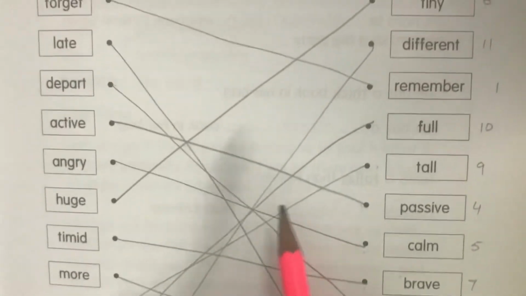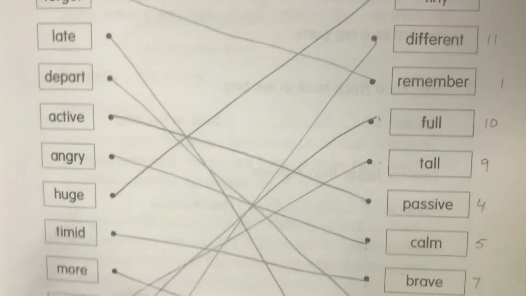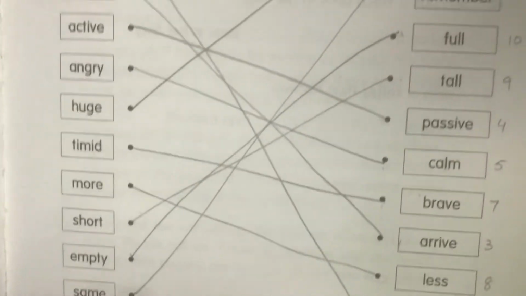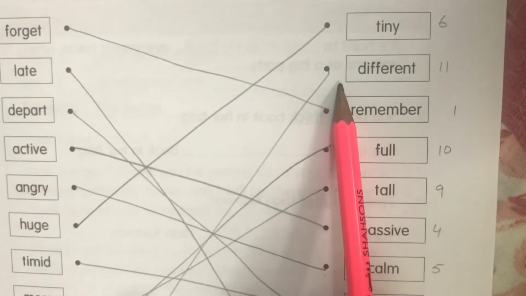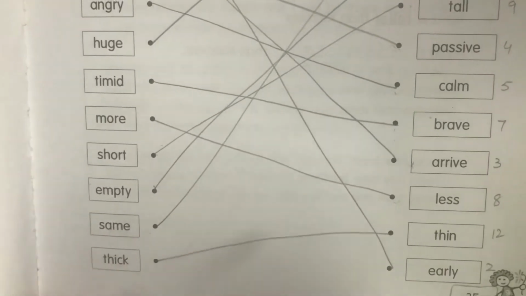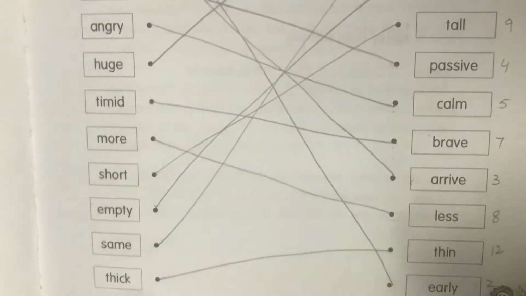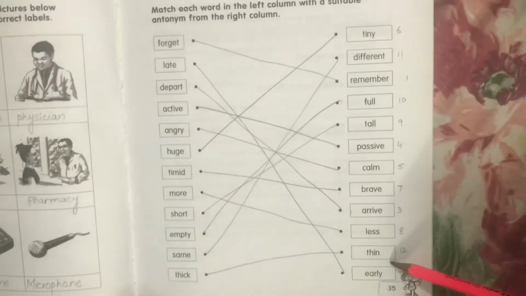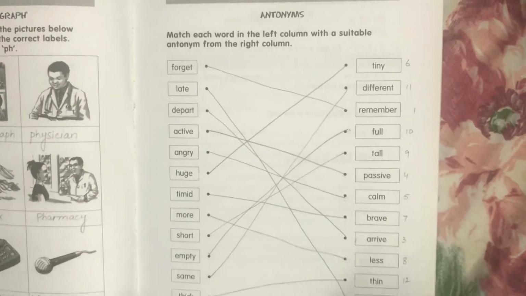Empty, full, same, different, and thick. The antonym of thick is thin. आप लोग आगे बेशक नंबर डाल लें तो फिर आपको इजी हो जाएगा, ठीक है?